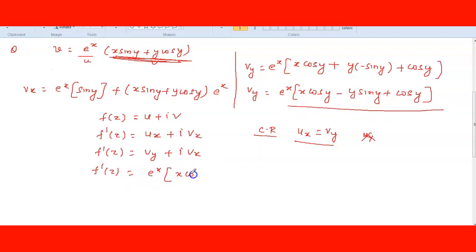x cos y minus y sin y plus cos y, plus i into vx.